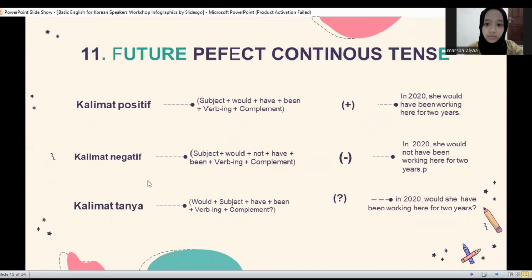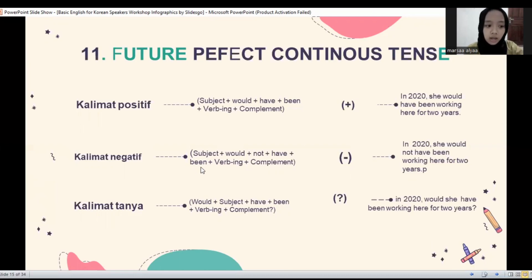Okay. Future perfect continuous tense. 11. Positive: subject will have been verb-ing complement. Negative: subject will not have been verb-ing complement. Interrogative: will subject have been verb-ing complement.